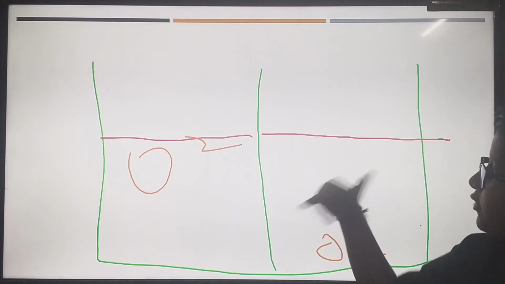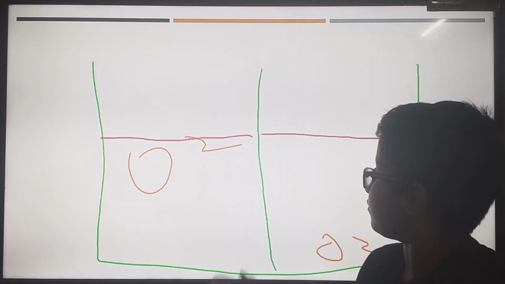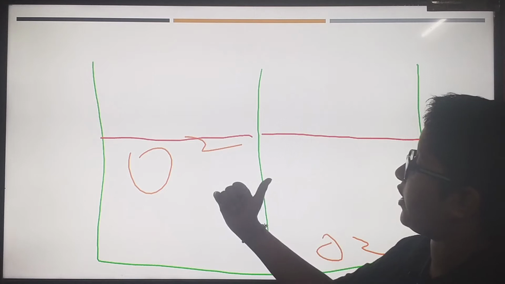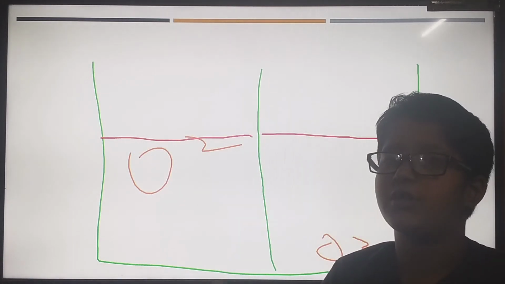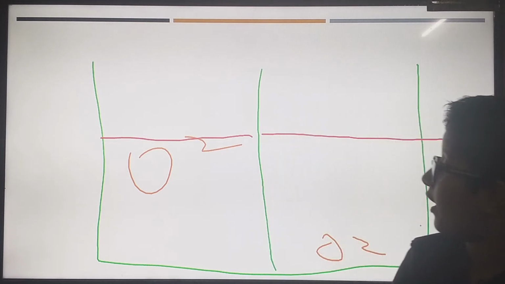This movement of air from higher concentration to lower concentration is called diffusion.